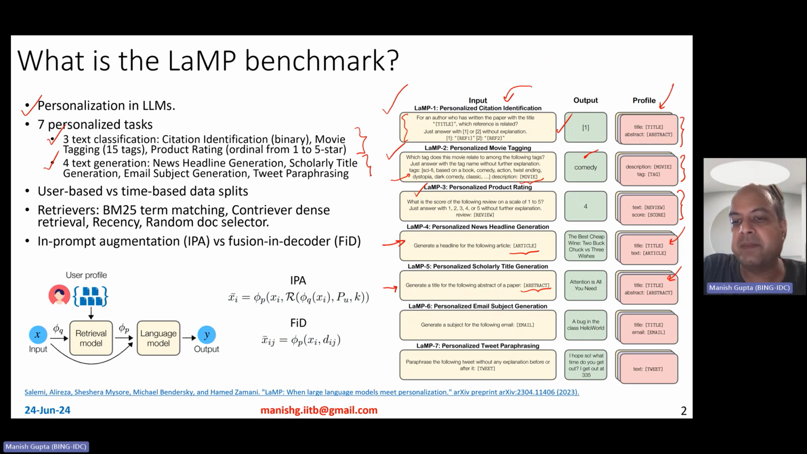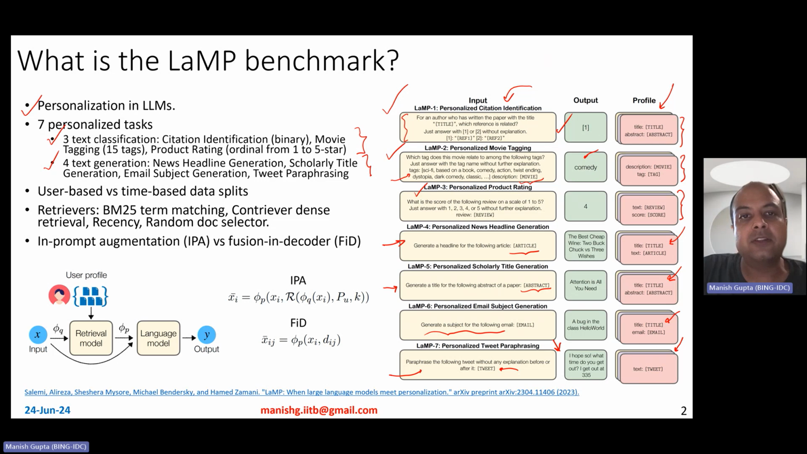Personalized email subject generation: generate a subject for this email. Again, it comprises a user history with the title and the email body of emails by the same user. And the last one is personalized tweet paraphrasing. Paraphrase the following tweet without any explanation. The input is the tweet and you want to paraphrase it. And of course, the personalized user history is the history of tweets that the user has written so far.